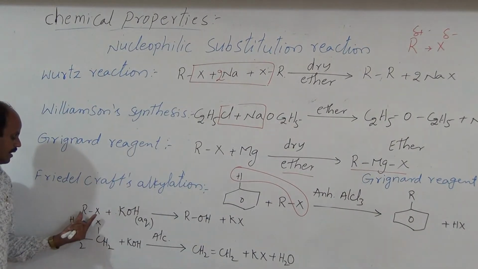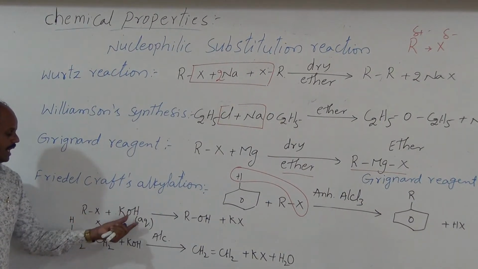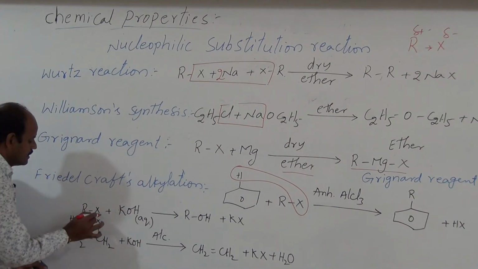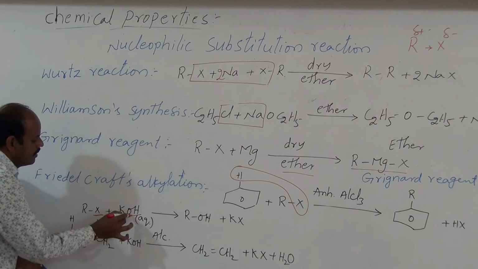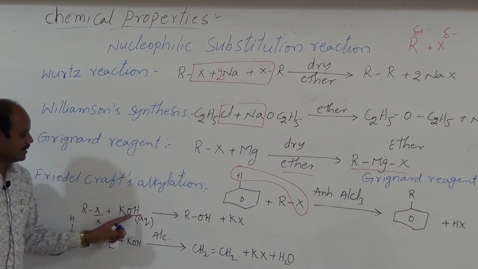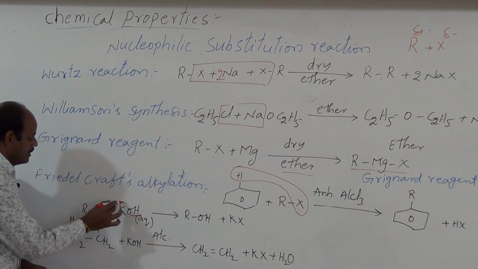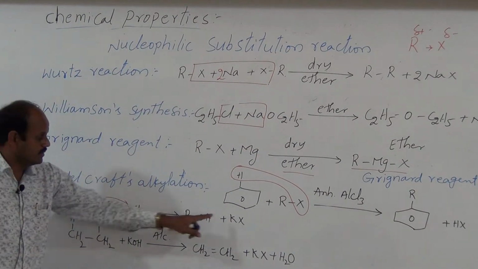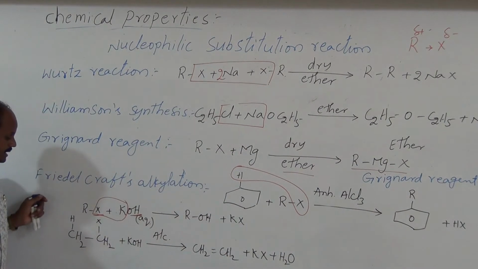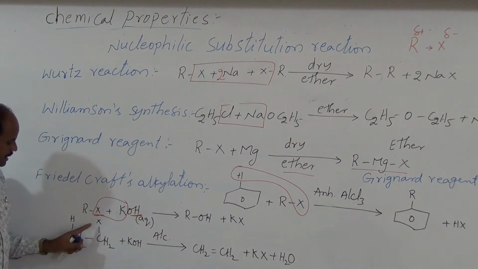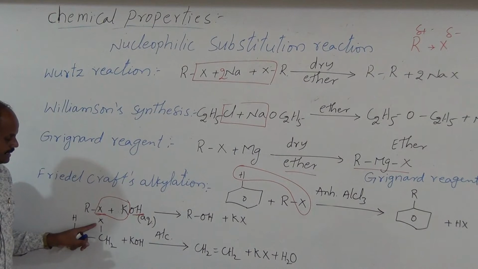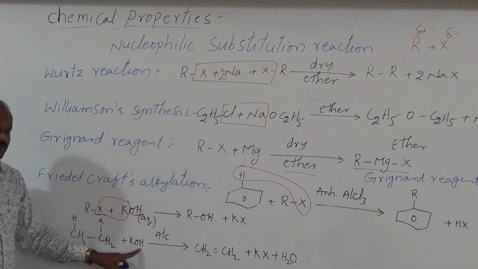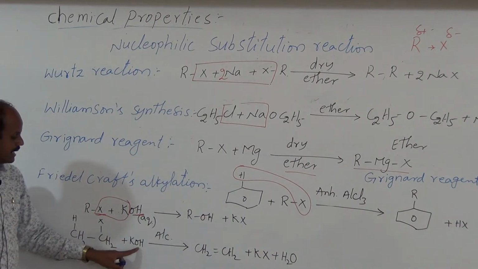And here alkyl halides react with aqueous potash. Potash means potassium hydroxide. Here the halogen atom is replaced by hydroxyl group, thus we get alcohols. And here potassium and halide combine together to form KX. But if haloalkane or alkyl halides react with alcoholic potash or alcoholic potassium hydroxide, then an elimination reaction takes place.